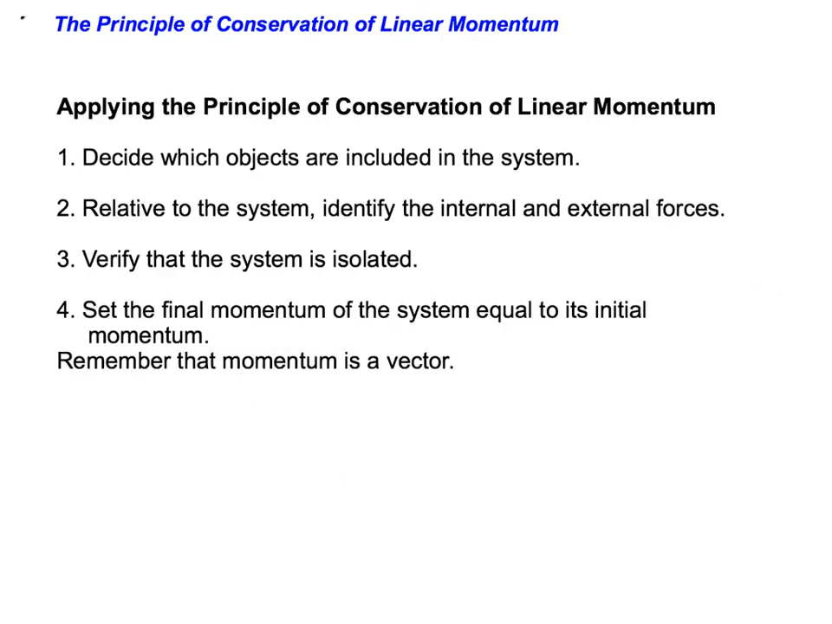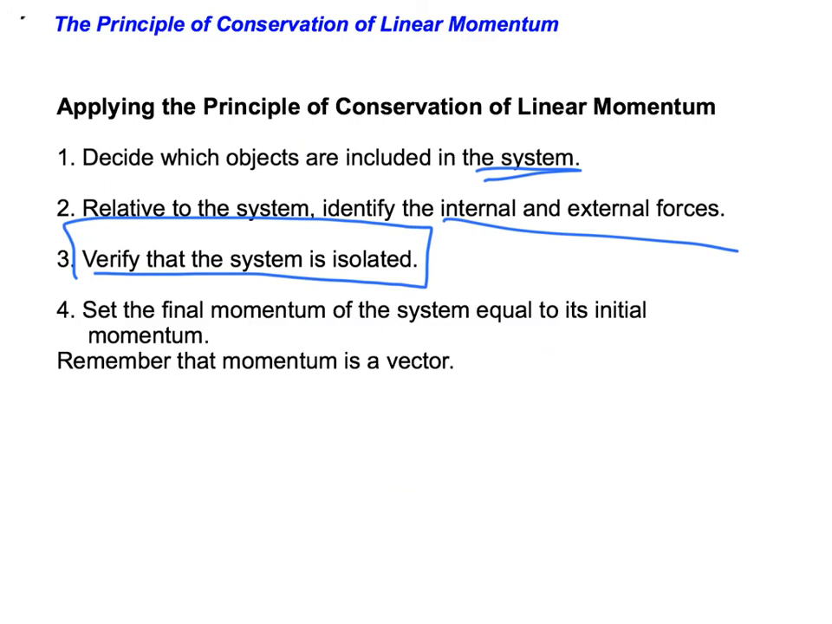When applying the principle of the conservation of linear momentum, we want to follow these simple 4 steps here. In that, first, we need to decide which objects are included in the system. Okay, and it's important to identify the system, what's included in the system, what's not included in the system. Then, relative to the system, identify the internal and external forces. Remember, for an isolated system, we can't have any external forces. And so we need to verify, is our system isolated? Are the forces going on only internal? And if they're only internal, then we're okay.